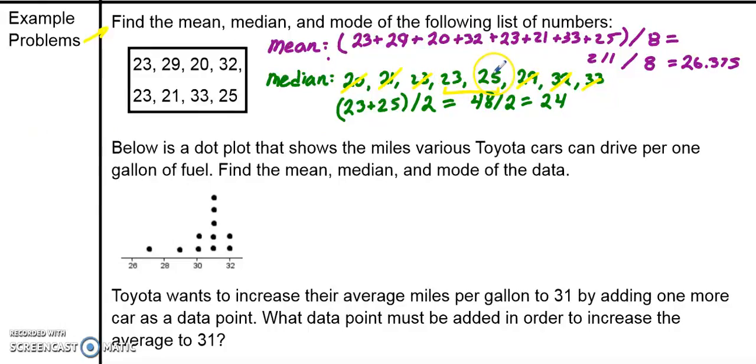But I really didn't need to do that anyway, because if you think about it, what's halfway between 23 and 25? Well, 23, 24, 25. Oh, 24 is in the middle of 23 and 25. So I didn't really even need to do any of this math. My median is 24.